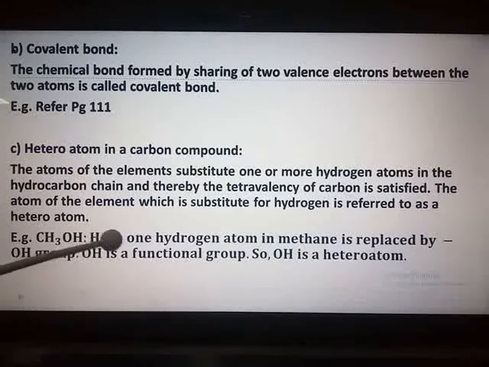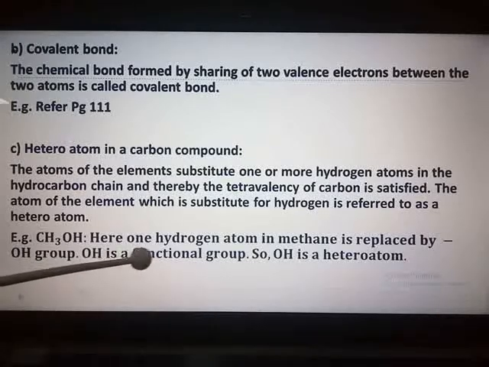So here I have to give the explanation. Don't only write the example and leave it. Half a mark will be lost over there. So what is replacing what and which is the heteroatom, that you have to mention. So here I have mentioned, here one hydrogen atom in methane is replaced by an OH group. OH is a functional group and is a heteroatom.